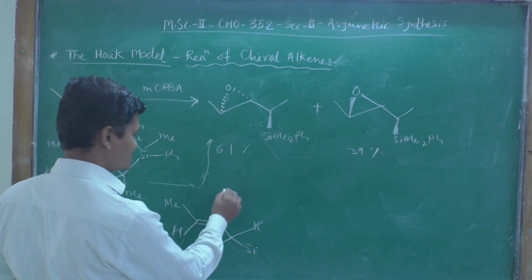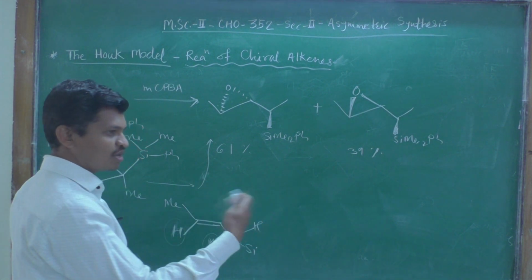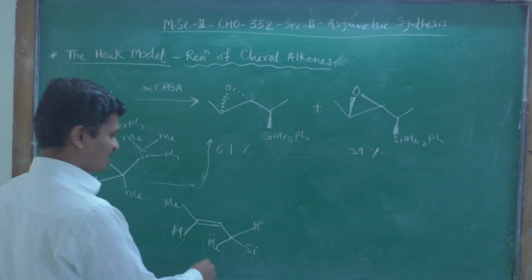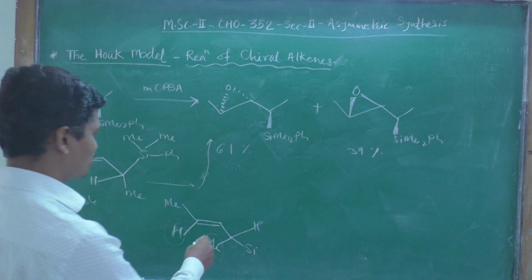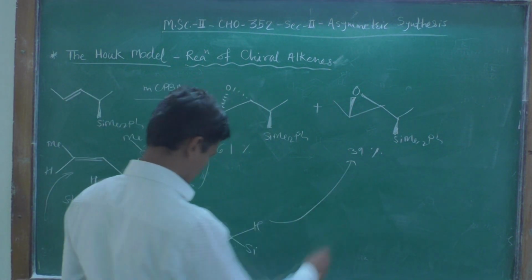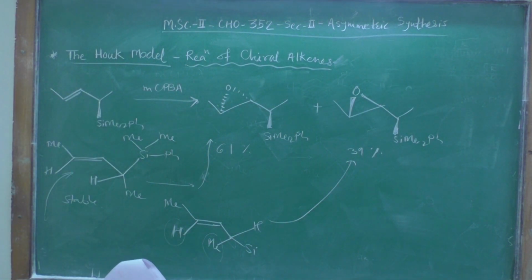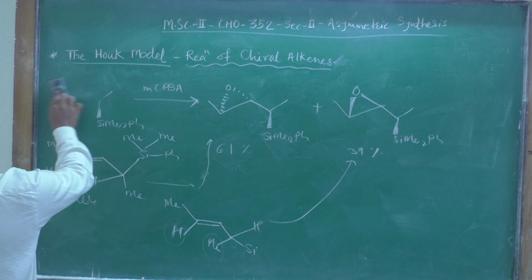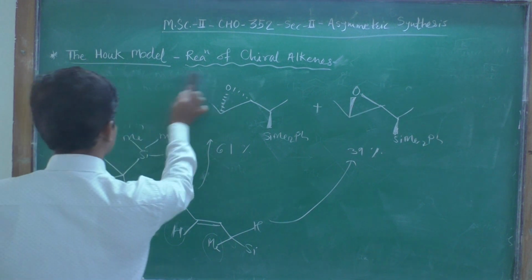So that's why in this case the incoming epoxide will come from the top face, and that's why the resulting product will be like this one. So I think this is the explanation of the Houk model. Let us consider another example. The other example shows the epoxidation of allylic alcohols.